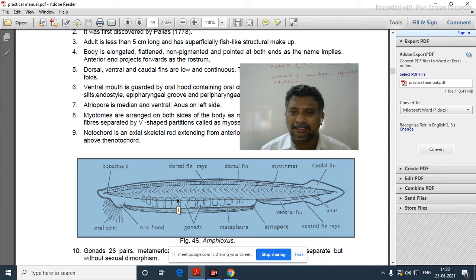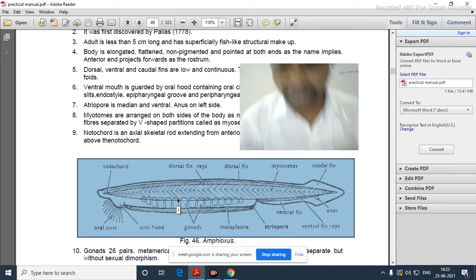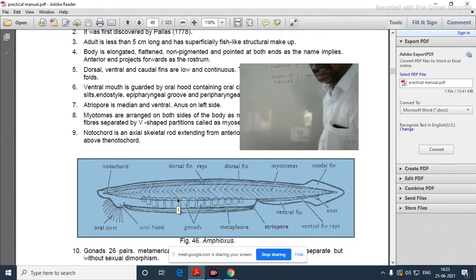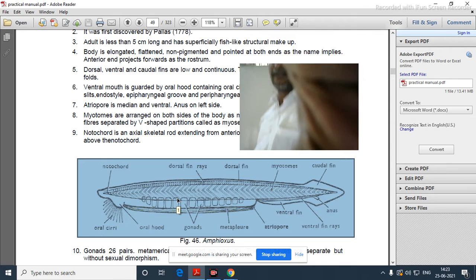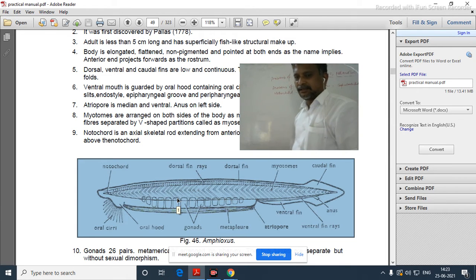So anybody can say now, tell me the characters I have told. By which characters can we say that the given spotter belongs to Amphioxus? You have to tell. Your voice is important, your response is important. What are the characters? Very few characters of Amphioxus. Tell me, don't waste your time.